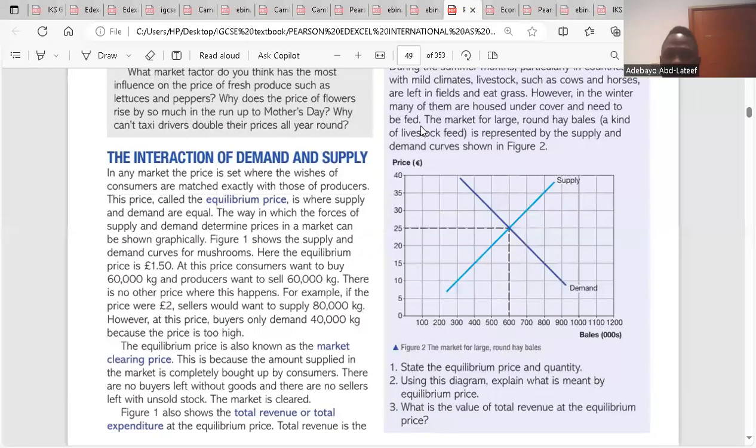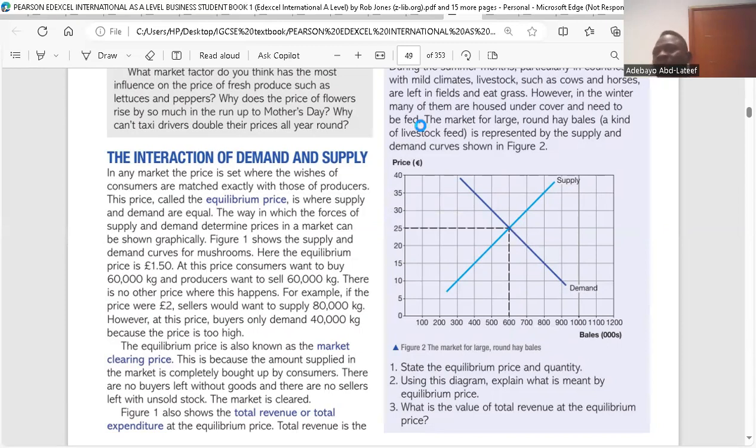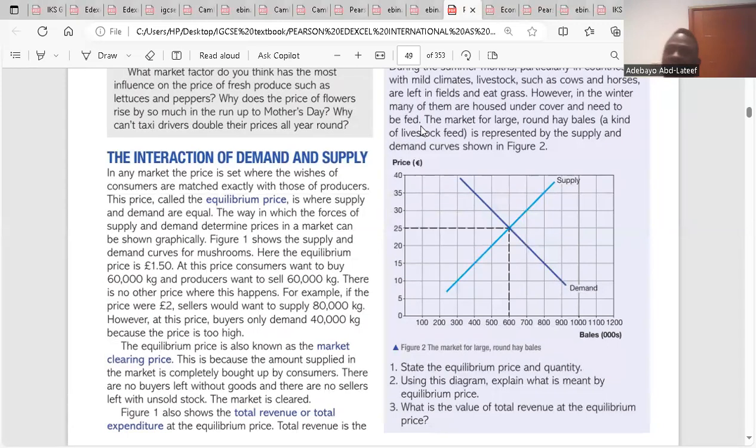In any market, the price is set where the wishes of consumers are matched exactly with those of producers. The price is called the equilibrium price. So in every market, there's what we call the equilibrium price, which is the price of agreement between the quantity demanded and the quantity supplied. I think that is clear. The way in which the forces of supply and demand determine prices in the market can be shown graphically within this figure. Figure one, okay?